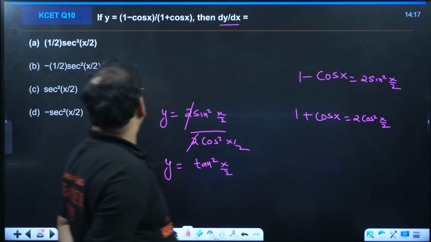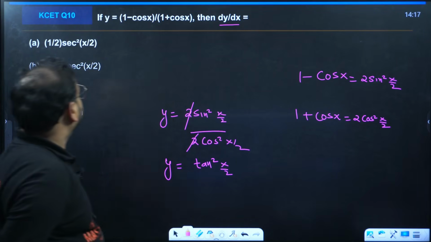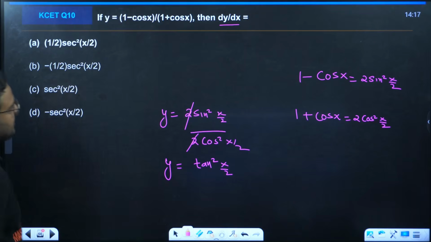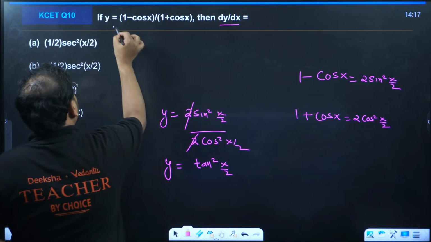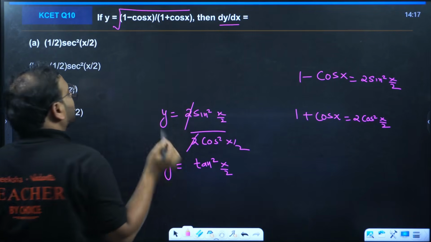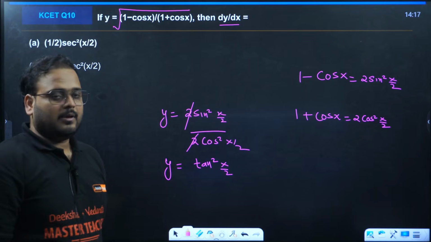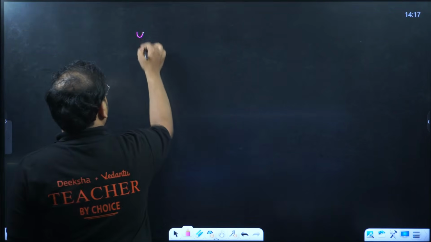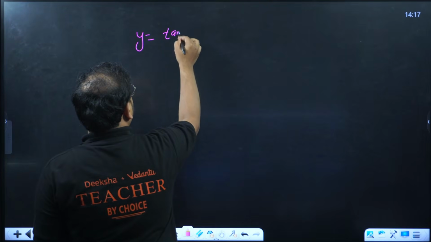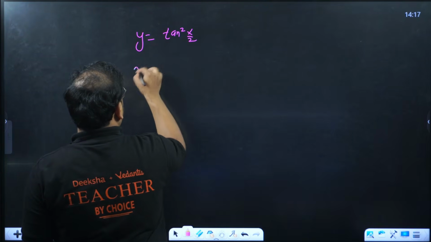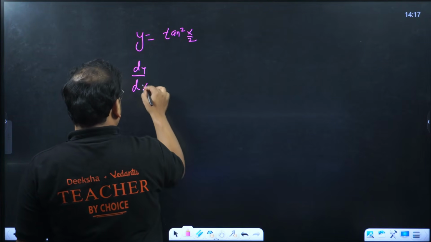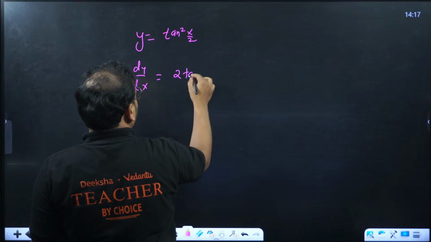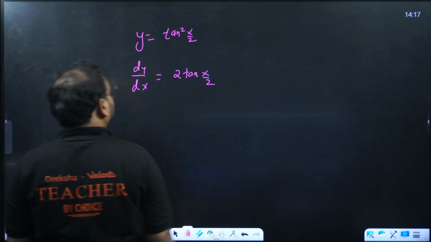I think something is wrong over here. Yeah, sorry, my bad. There must be a root in the question. Because if I differentiate this, let me show you. If I have y equal to tan square x by 2 and I want to differentiate it, you'll have the answer as 2 tan x by 2.